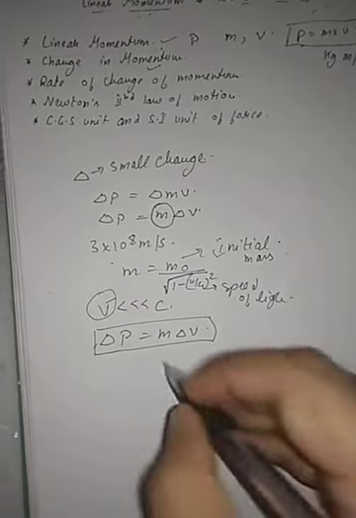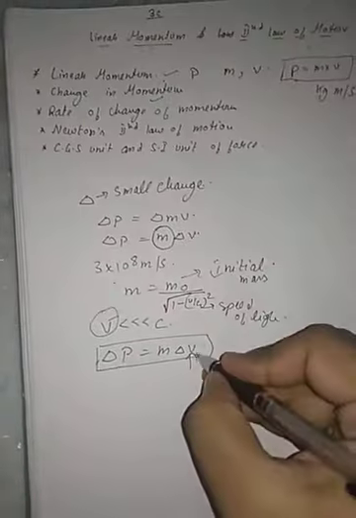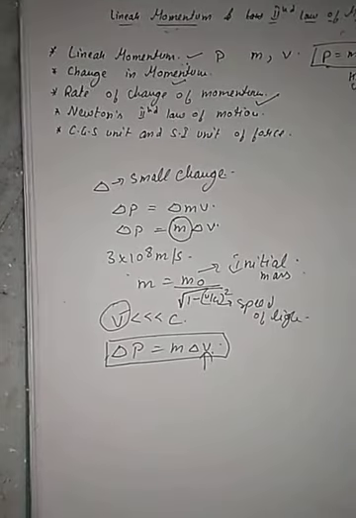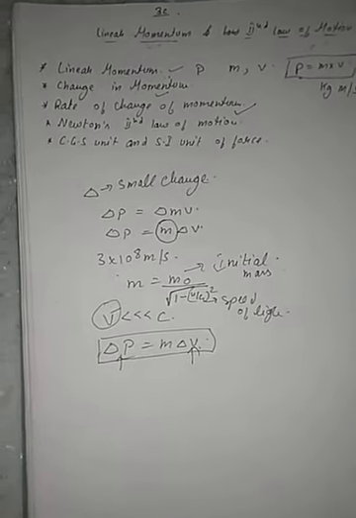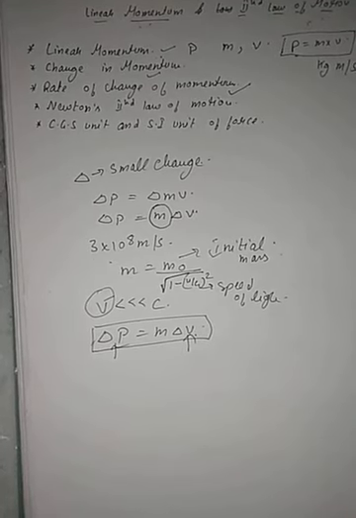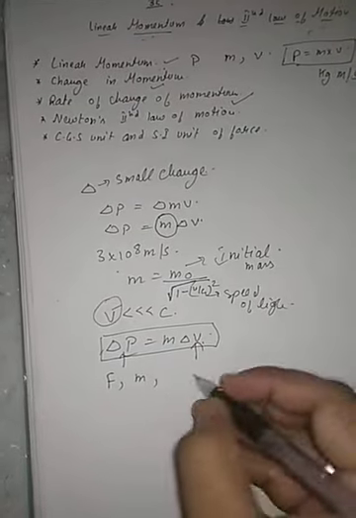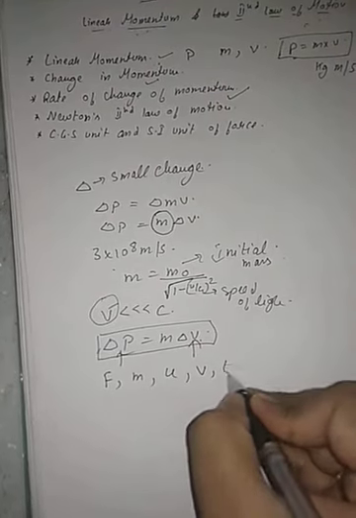With del v, that is change in velocity, two velocities exist when a body is moving. This brings us to the next part, the rate of change of momentum. When a force is applied on a moving body, its velocity changes, and due to the change in velocity its momentum also changes. Let F be the force applied on a body of mass m, with initial velocity u, which changes to v in time t.